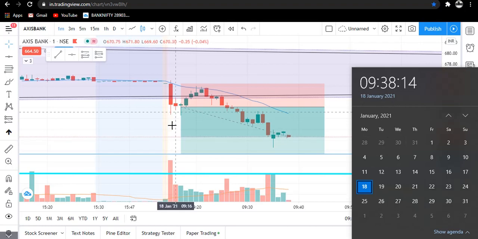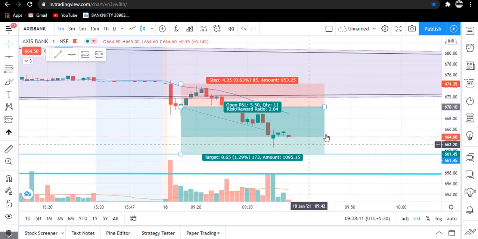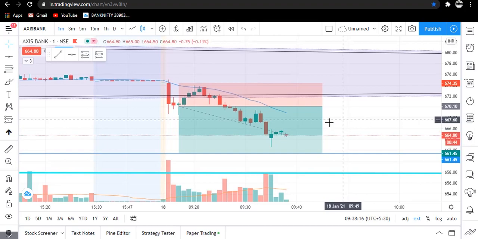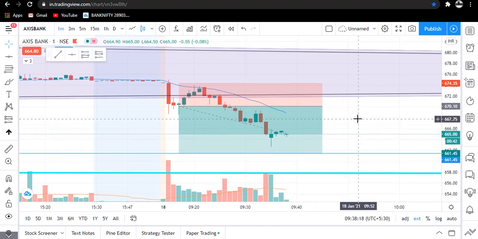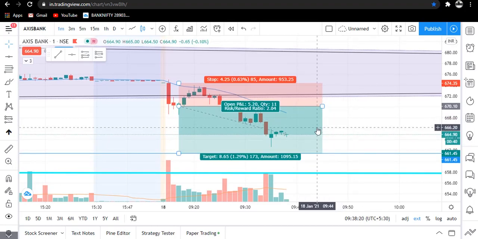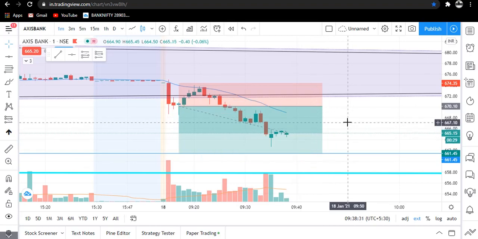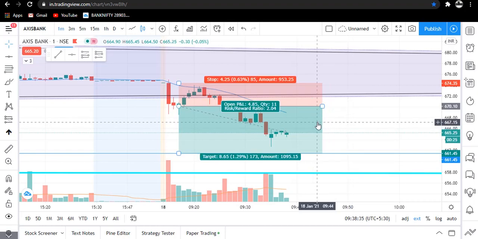Coming on to today's trade, today I have taken a trade in Axis Bank and here I have gone for the selling side. So traders, I have sold 5 quantities with this target, and our maximum risk here is only 22 rupees. So if we are losing, then the risk is only 22 rupees, and here we are trying to gain a risk reward ratio of 1:2.